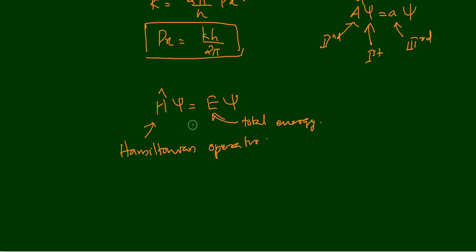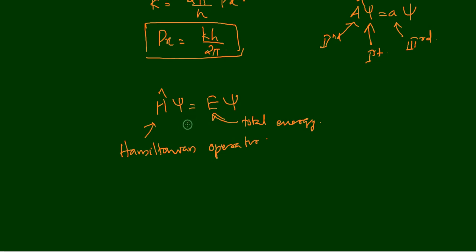So we construct the Schrodinger wave equation for a particular system, and when we solve it, we will get the expression for psi, and also the expression for E. In the expression for E, we can get different possible values of E, and these will be the different possible values of the energy for that system. So this third postulate is very important.